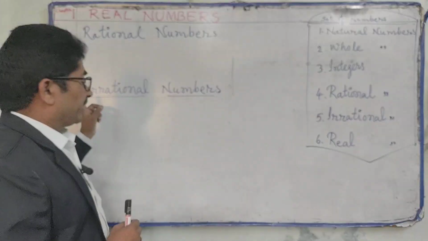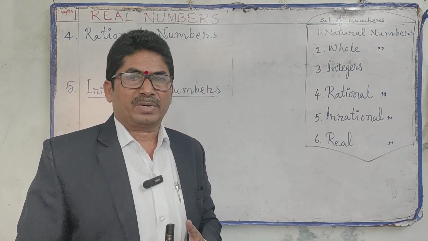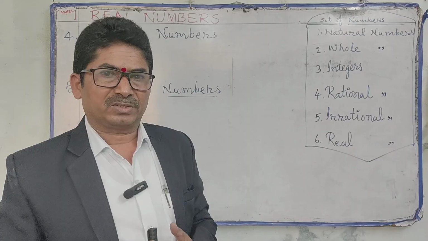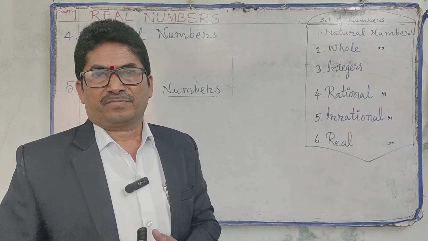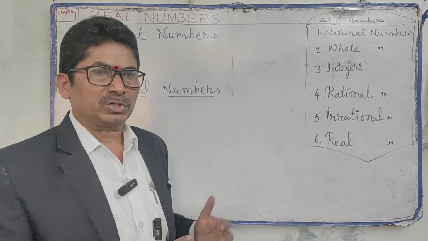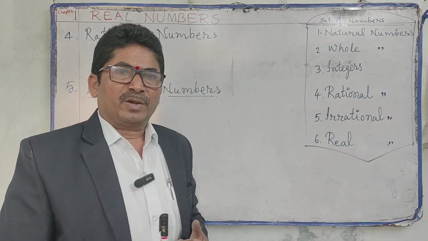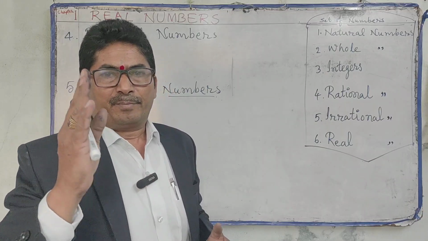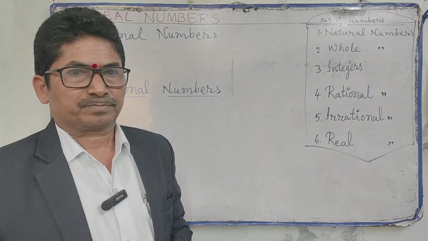Rational numbers and irrational numbers. What are rational numbers? What are irrational numbers? There are different definitions here. First, one definition for both. The numbers which can be written in the form of p by q are called rational numbers.